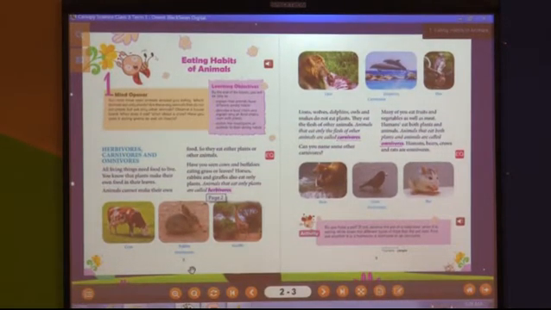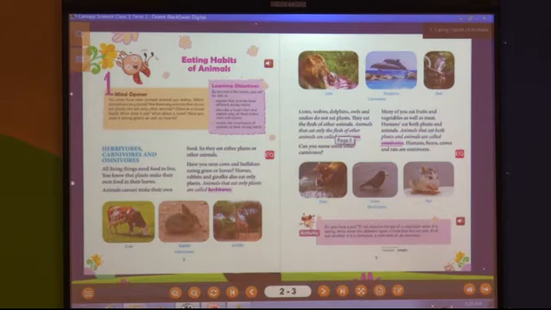Now, my second question is, what would we call an animal that eats only meat? Means flesh of animals. What do we call it? Now, you can see that lion, dolphin, owl, they eat flesh of other animals. So, what do we call them? What we have learned? They are called carnivores. What are they called? Carnivores. Okay.